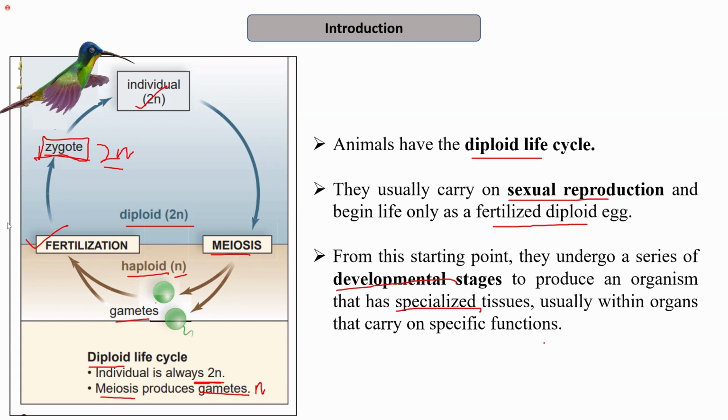So depending on the level of organization, the zygote develops into different stages, like it may develop into specialized tissues. These tissues may further develop into specialized organs, etc. So this was about the life cycle of the animals. So animals follow the diploid life cycle, in which the individual is 2N in nature.